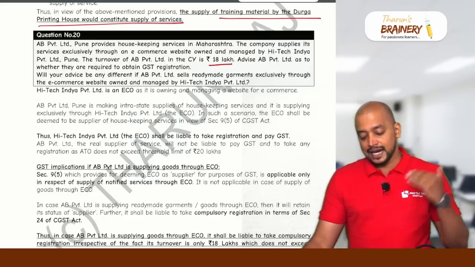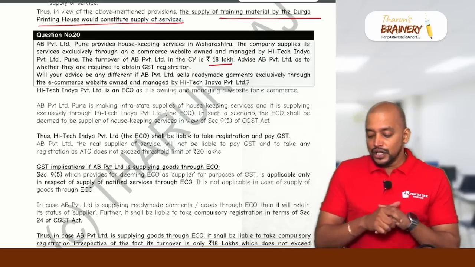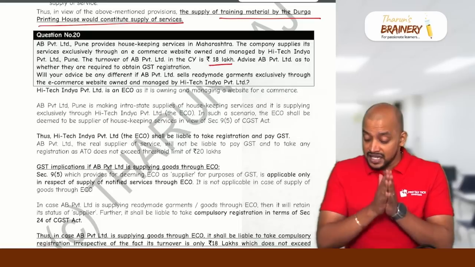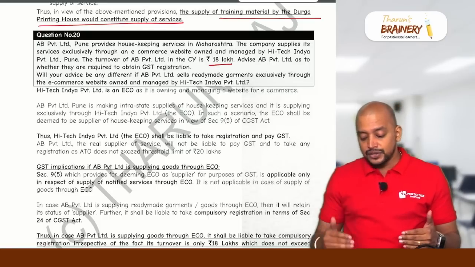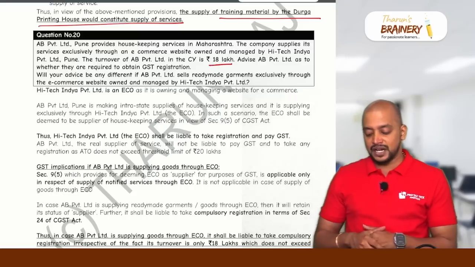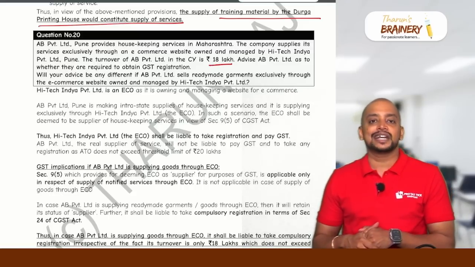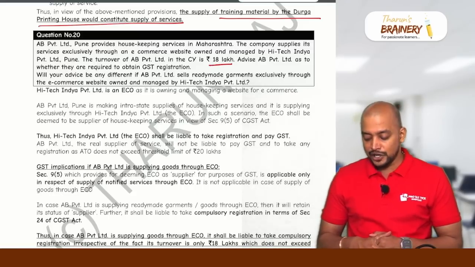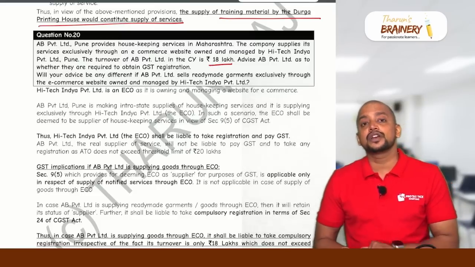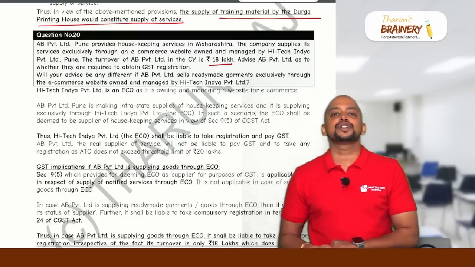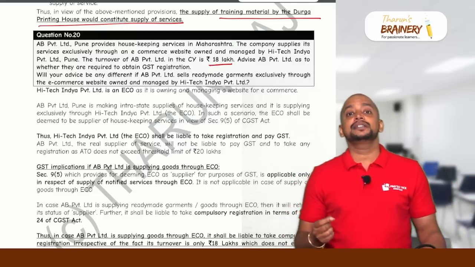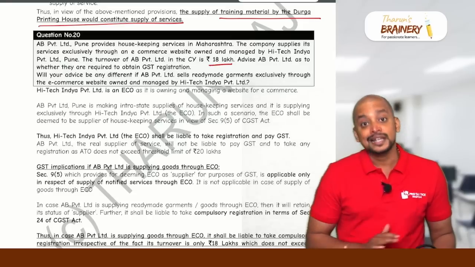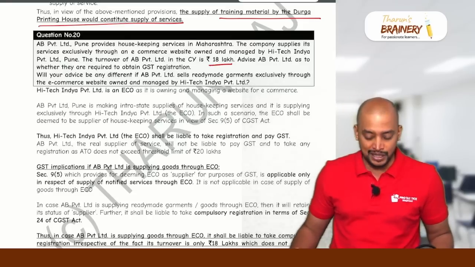Then the second part of this question: will your advice be any different if AB Private Limited sells ready-made garments exclusively through the e-commerce website owned and managed by Hi-Tech India Private Limited? In case of supply of goods through e-commerce operator, as per section 24, they are compulsorily required to get registered irrespective of their threshold limit.